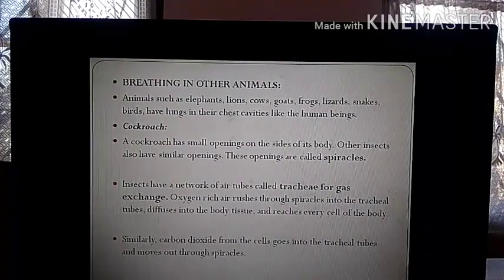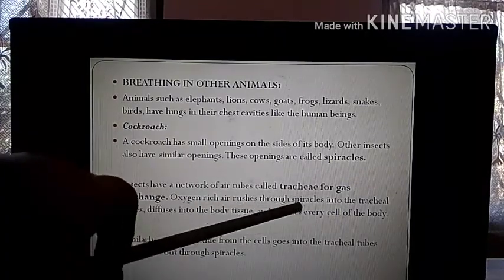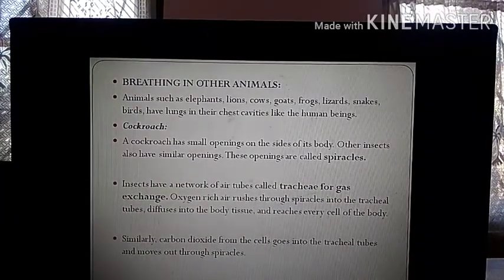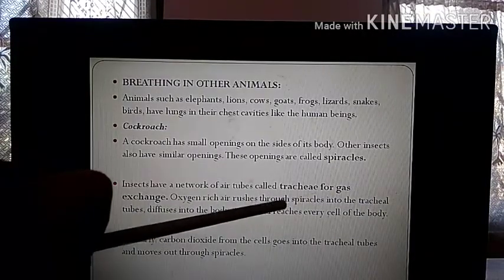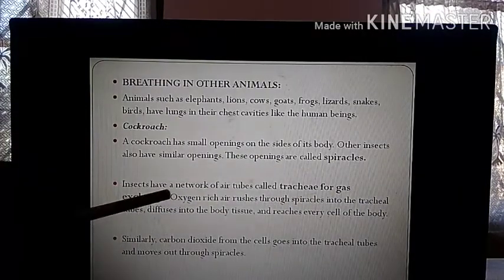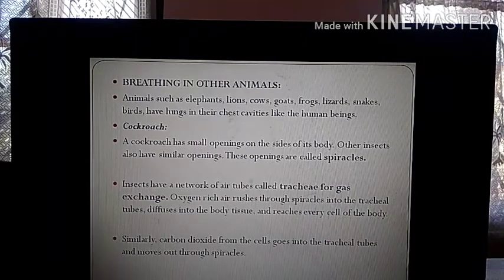Oxygen rushes through the openings, that is the spiracles, goes into the tracheal system, and diffuses into the body tissue because the tracheal system is connected to the tissues of the body, and reaches every cell of the body.